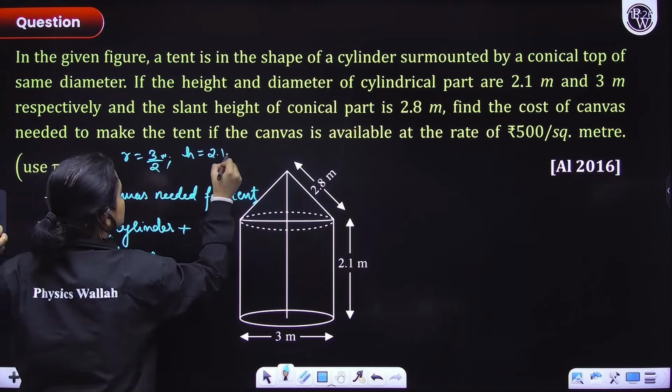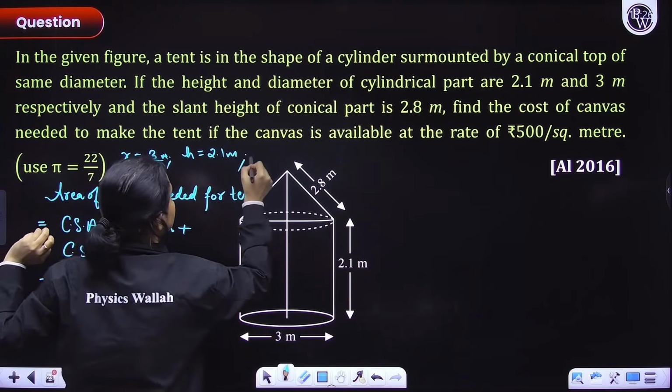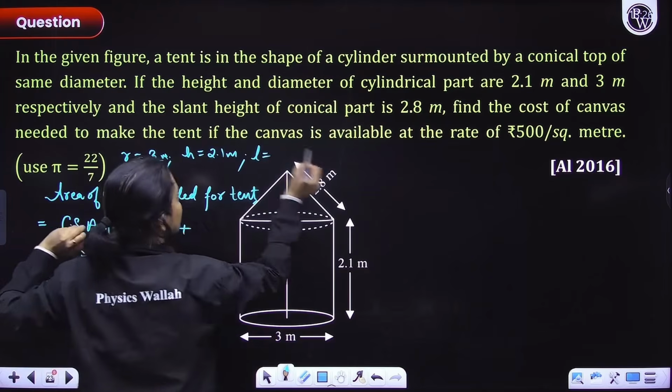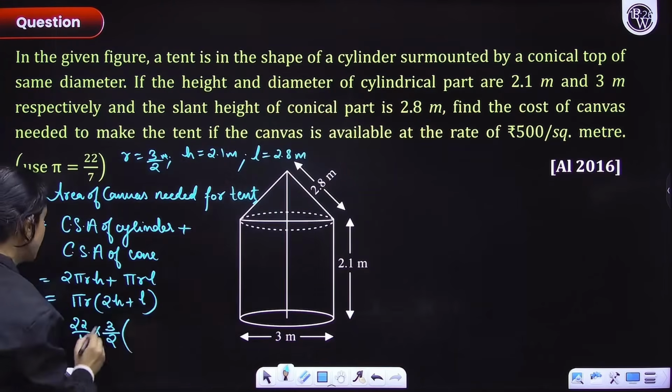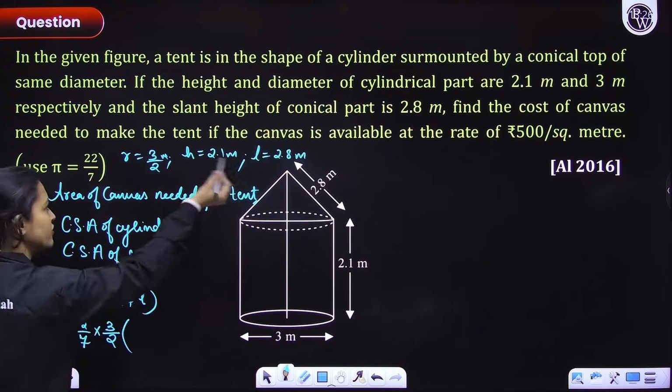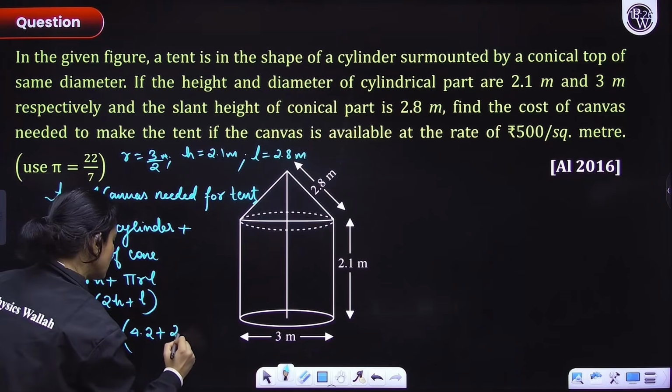And slant height, that is l, for the conical part is given 2.8 meters. So twice of h, I am directly writing 4.2 plus slant height, that is 2.8.